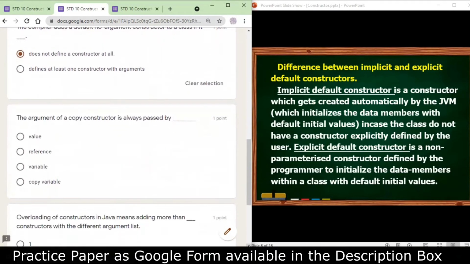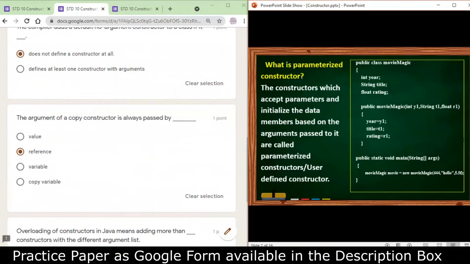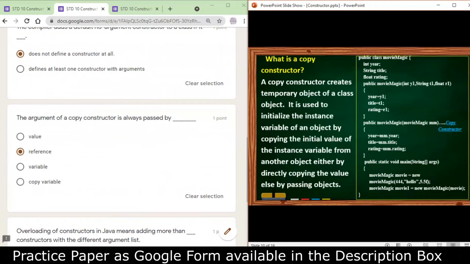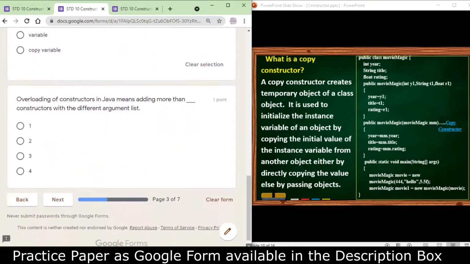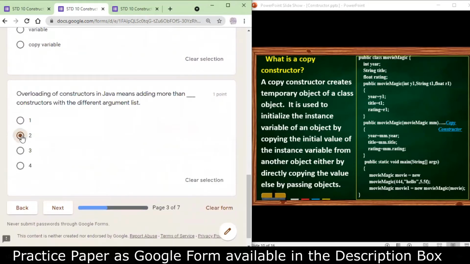The argument of copy constructor is always passed by reference. Now you can see in the definition, they are copy constructors. The value is always passed by reference. Then we have overloading a constructor in Java means adding more than two constructors with different argument lists. They should have different argument lists so that they can be classified. Because you cannot classify them with return type, so only with argument list or parameter list you can classify them. So overloading of a constructor in Java means adding more than two constructors with the different argument list.